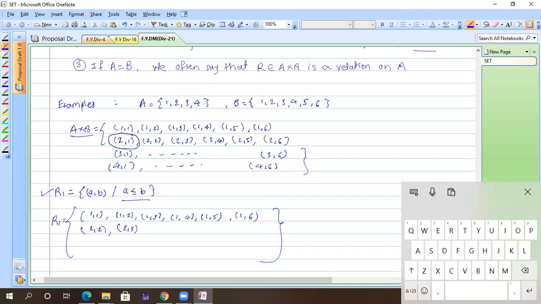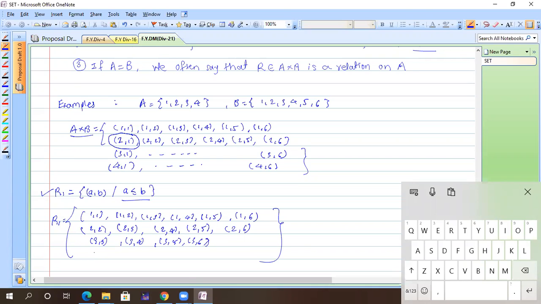Here you can write down 2 comma 3, then 2 comma 4 is also a part, then 2 comma 5 is also a part, 2 comma 6 is also a part. Whether 3 comma 1 is a part of this R1? No. 3 comma 2? No. 3 comma 3 directly. We have 3 comma 3, yes. Then next 3 comma 4. Next 3 comma 5. Next 3 comma 6.